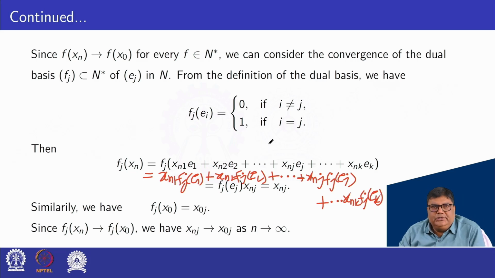Using this property, if j and i are equal, then Fj of Ei is equal to 1. If i is not equal to j, that is 0. So from this, we have only one term, Fj of Ej into xnj, and Fj of Ej is equal to 1, that is xnj.